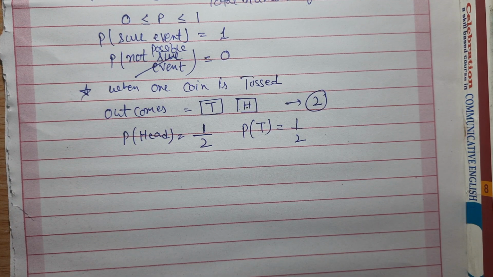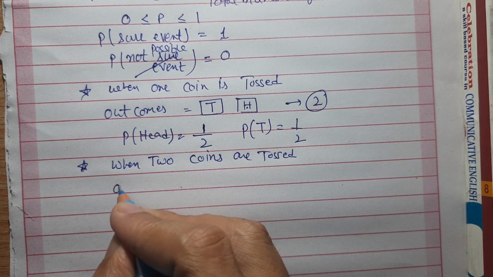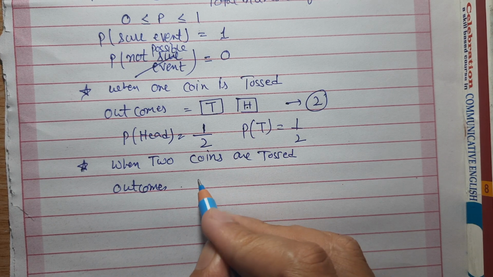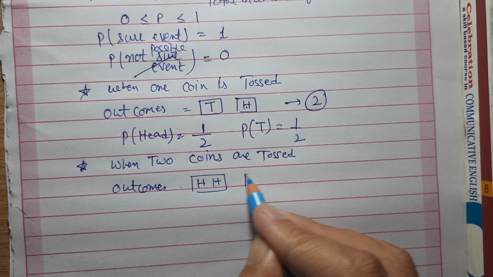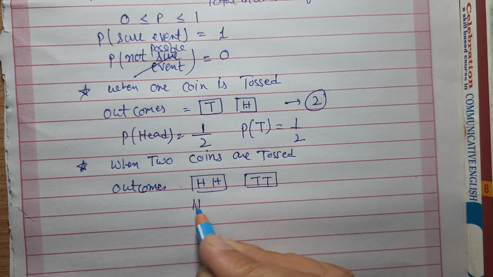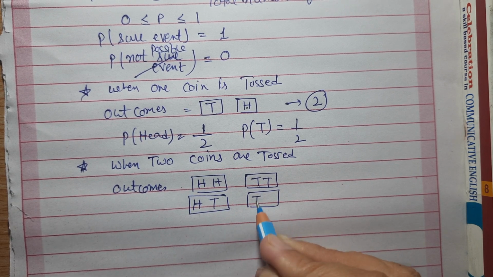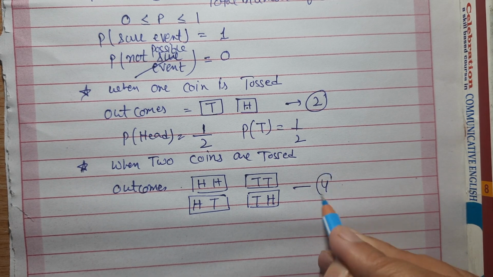Now, when two coins are tossed, total outcomes: either it will be head on both the coins, or both the coins will have tail, or first coin head, second coin tail, or first coin tail, second coin head. Are there any other possible cases? No. So total outcomes is 4.